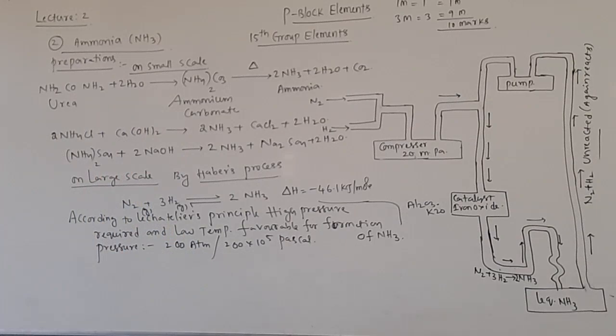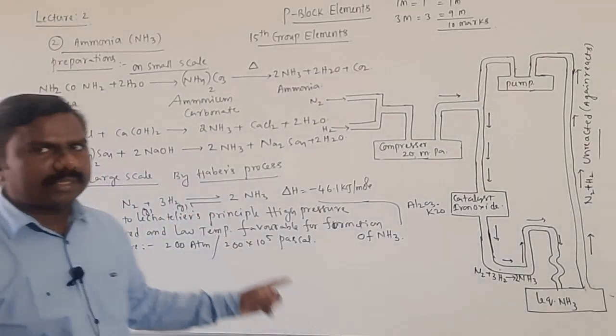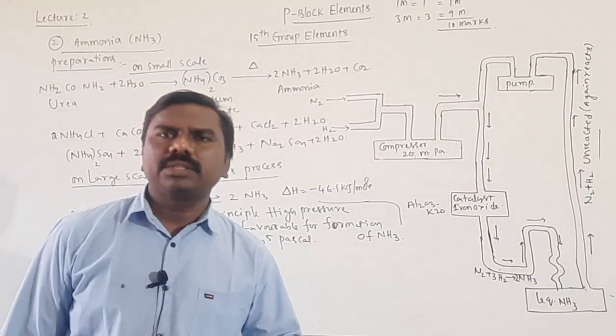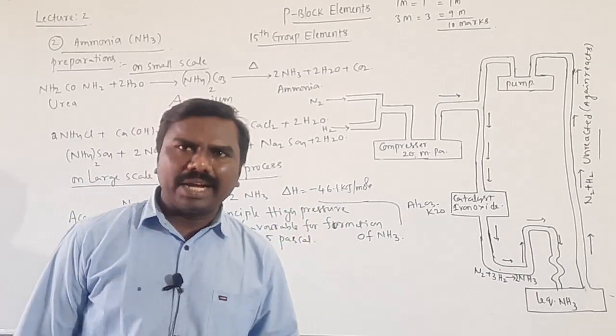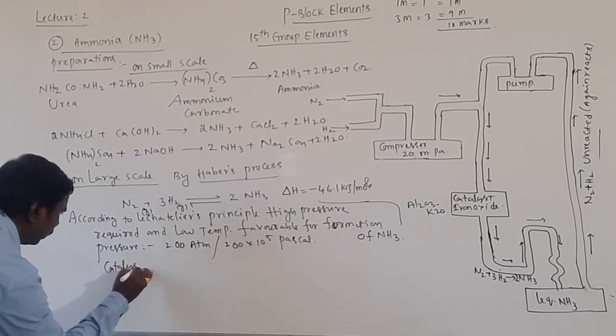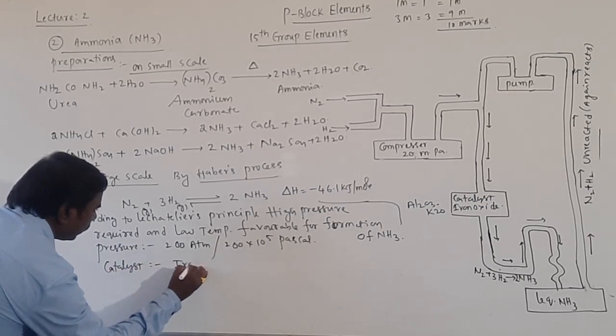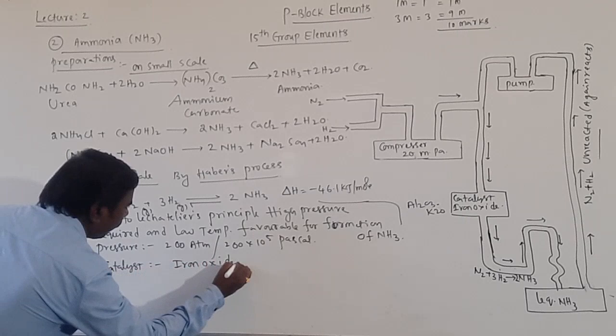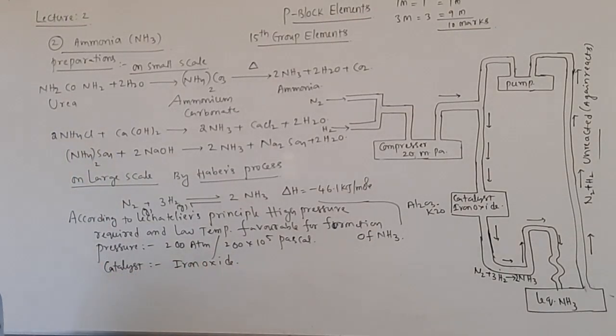Next, the catalyst. These two are gases, and that reaction is very slow. To speed up the reaction we need a catalyst. The catalyst used is iron oxide, ferrous oxide or ferric oxide.